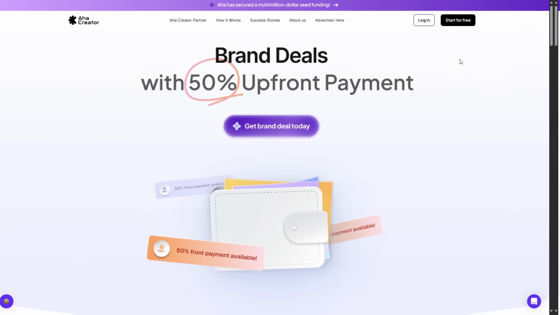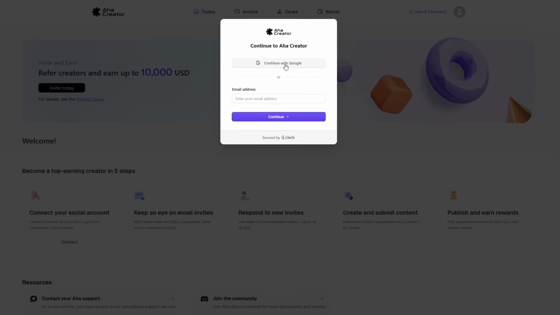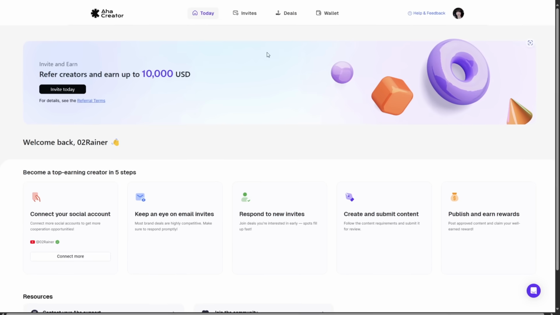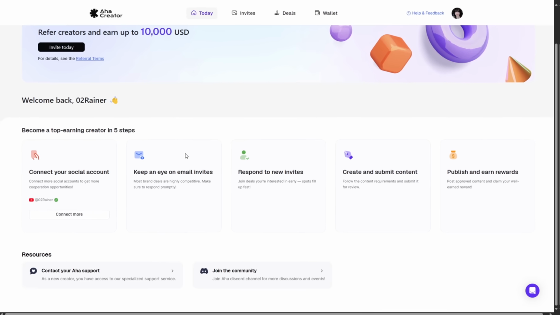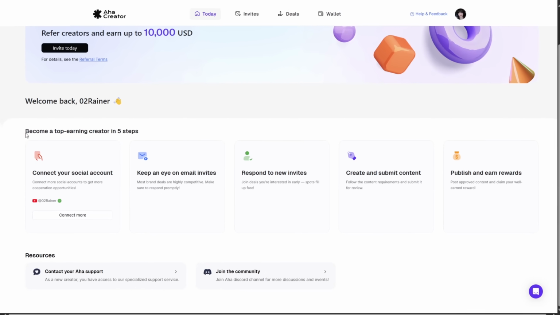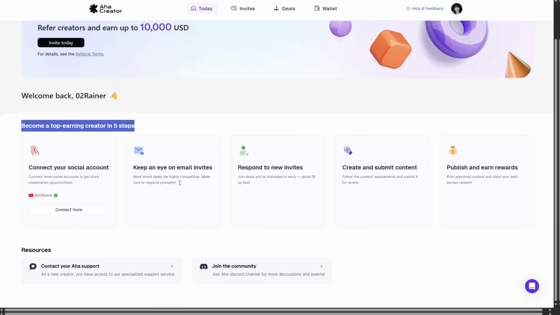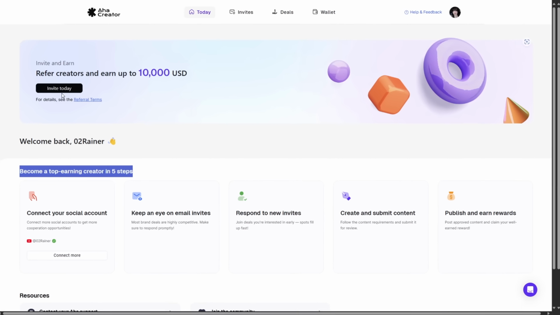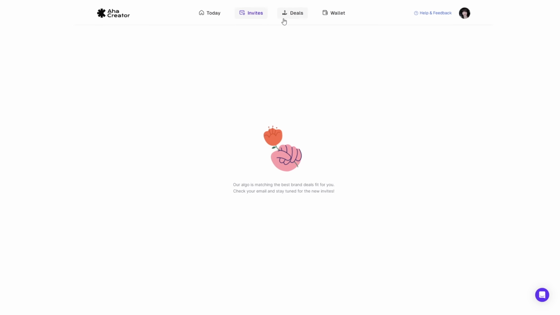To get started, press the Start for Free button. Log in with either your Google account or your email address. Once you have created your account, this is how it will be presented. So you connect your social account. This is a step-by-step on how to start. And here you can invite, this is your link. These are all the invites that you have sent.